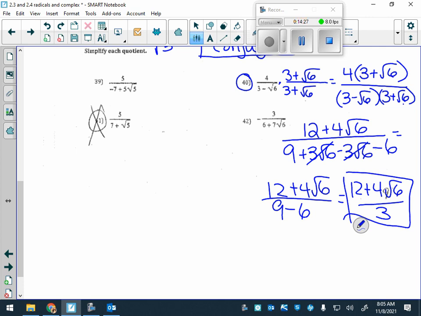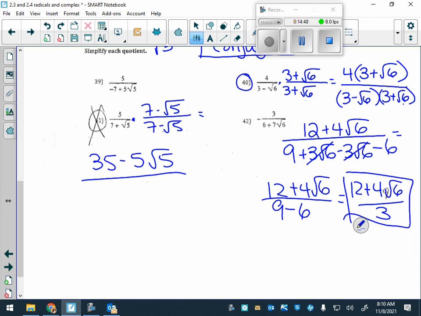Okay? We're going to do another one. I crossed out number 41, but that's the one I want you guys to actually do. Try 41. Okay, follow the steps that are here. So we have 35 minus 5 root 5. Then 49, we know the middle cancels out, so you really just have to do 7 times 7 to give you 49. Then root 5 times negative root 5 is negative 5.